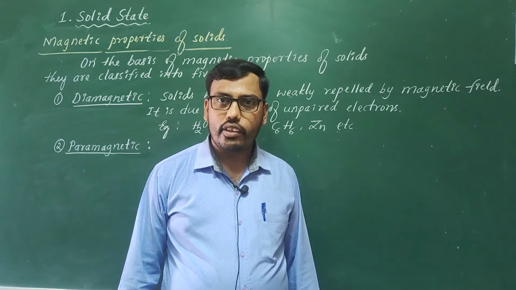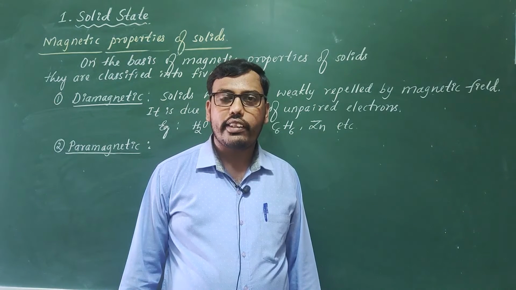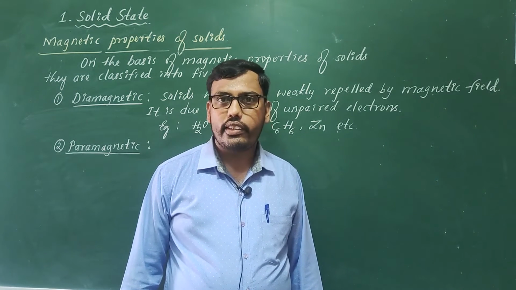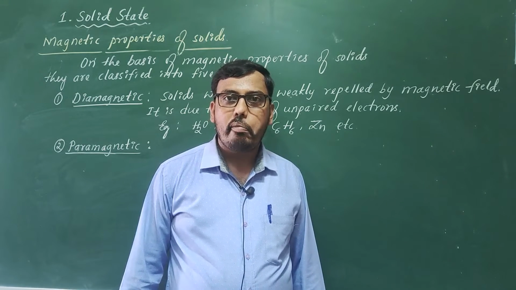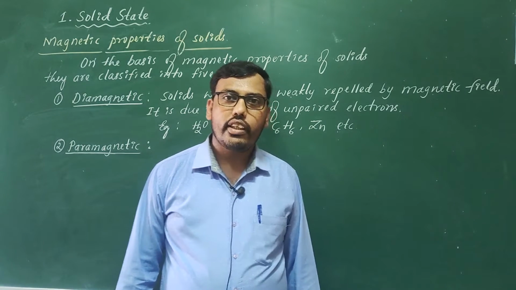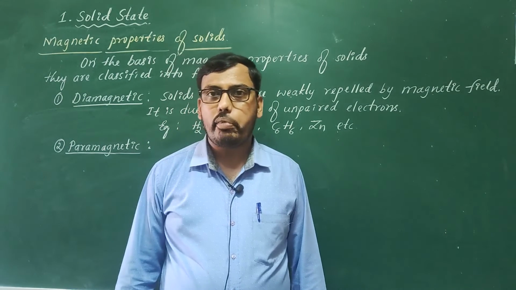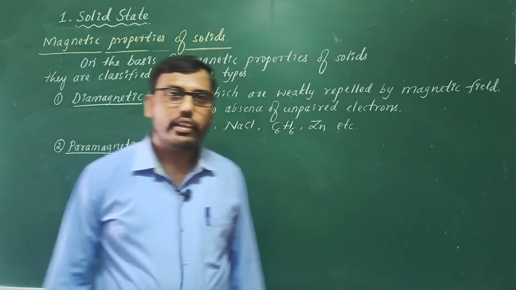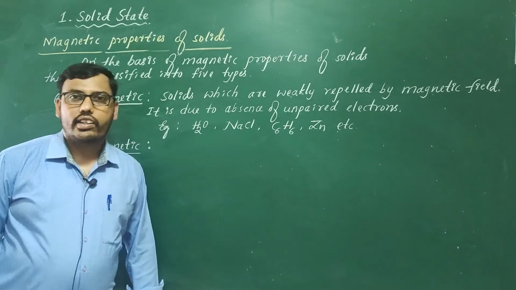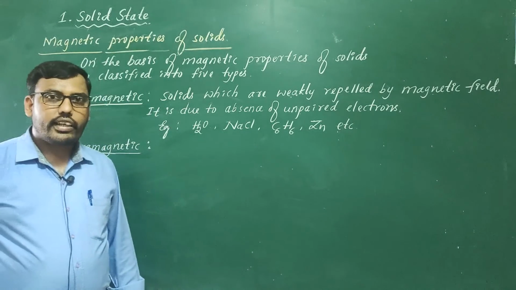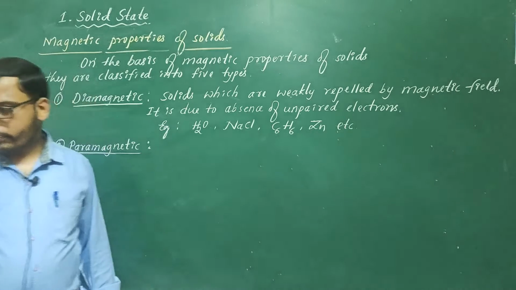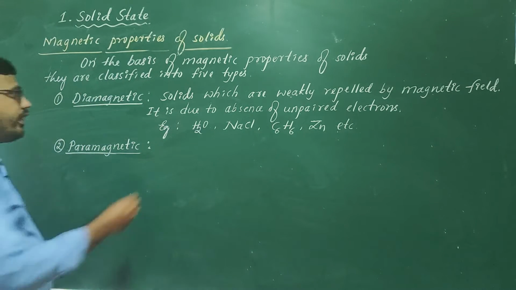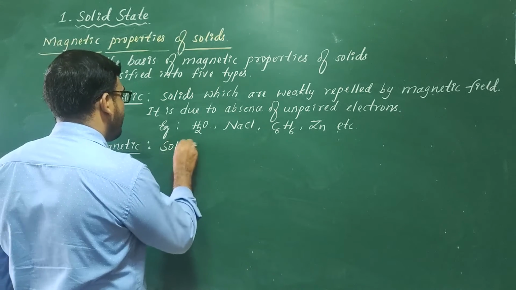So substances or solids which are weakly attracted by the magnetic field are called paramagnetic solids. The phenomenon is called paramagnetism. And what is the condition why they are attracting? Because of the presence of at least one unpaired electron in them. So an unpaired electron is a necessary condition for attraction with magnetic field.